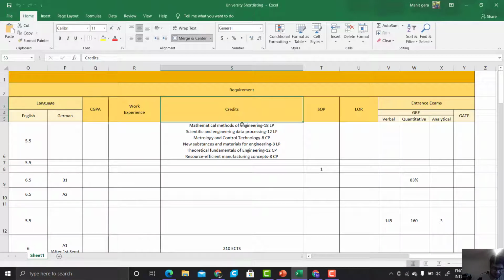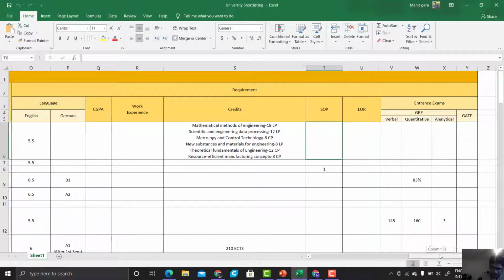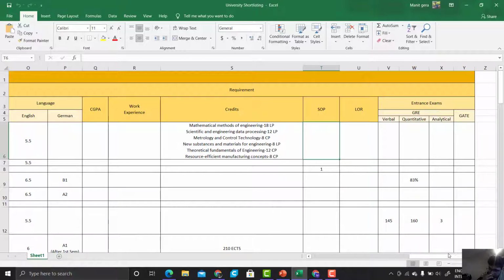And if the university has specific criteria for credits in some subjects of your bachelor's, you should write that also, because if you don't match this criteria, the university will not evaluate your profile. Then how many LORs and how many SOPs they have asked. Mostly only one SOP is required, and LORs in most cases 2, in some cases 3.